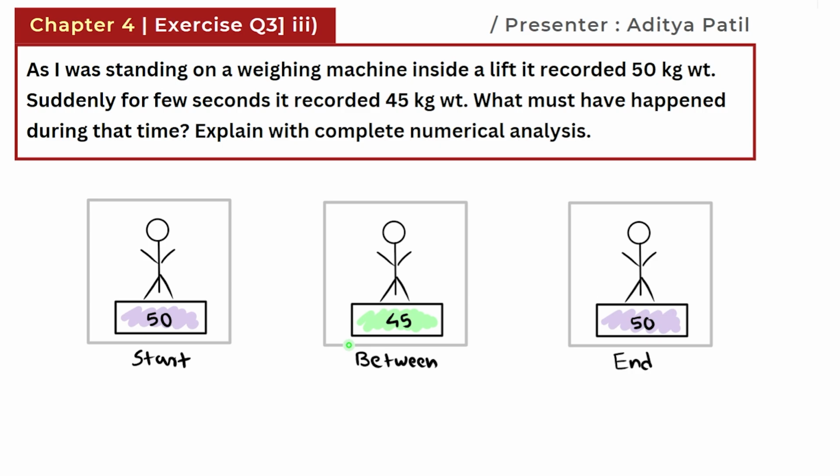So first thing we need to keep in mind is that a weighing machine does not measure mass. In fact, it measures weight. And this weight is dependent upon acceleration due to gravity. So if some situation comes up because of which our g starts to change, so will our reading for our weighing machine. So we know that some such instance must have happened because of which this reading is changing or decreasing.